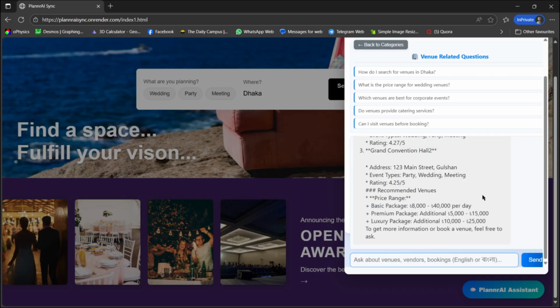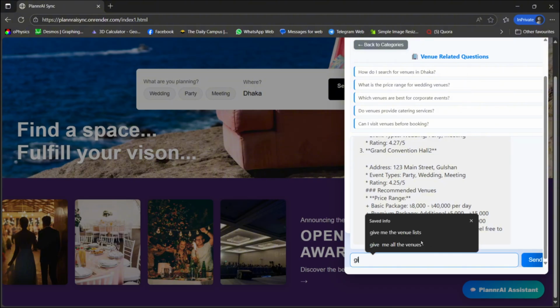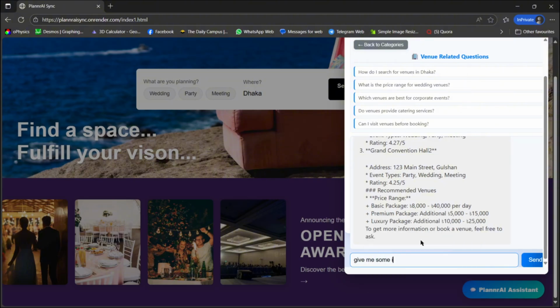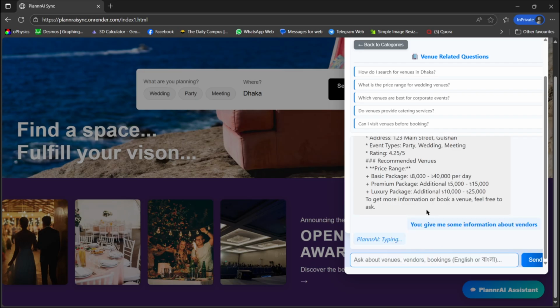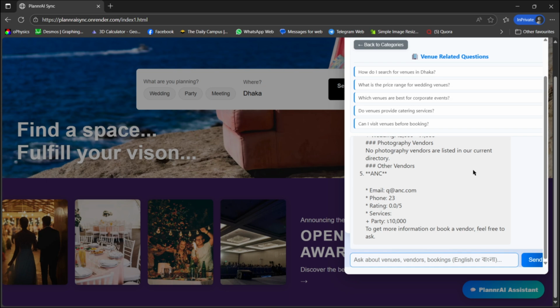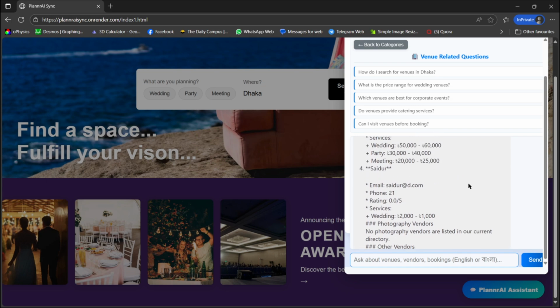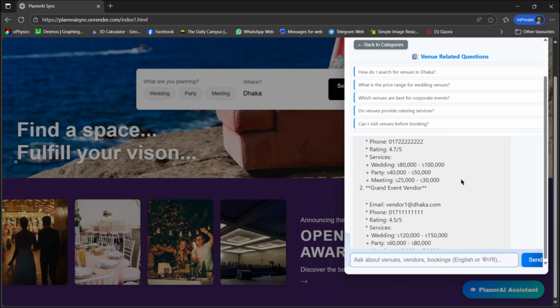I can ask about various things like budgets, make a plan, or even ask for some unique ideas to make this event more beautiful or more reliable for others. For example, give me some information about the vendors. It provides the vendors' email, phones, ratings, their previous services, the price range, and all that.